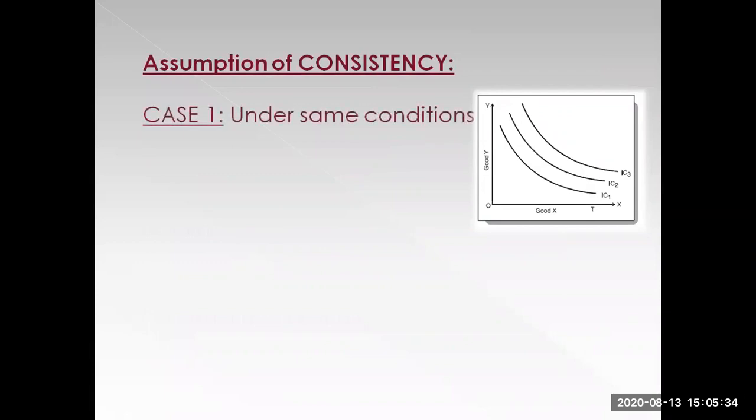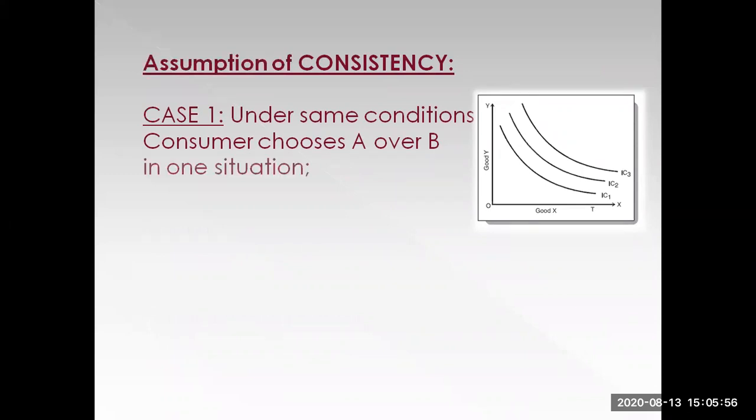So the next point that we'll be talking about is the assumption of consistency. Now, when we talk about the assumption of consistency, we basically mean that the consumer is expected to behave consistently. So let's take some cases. In case one, under the same conditions, let's say the consumer has two commodity bundles, A and B, and in one situation the consumer is choosing A over B.